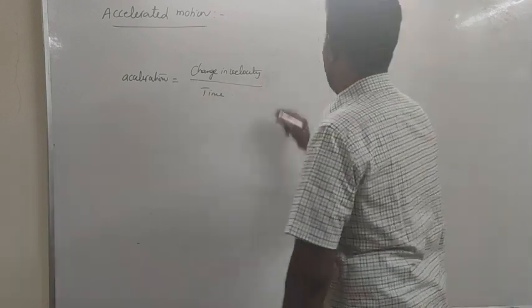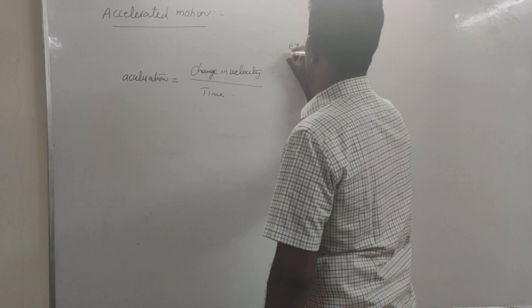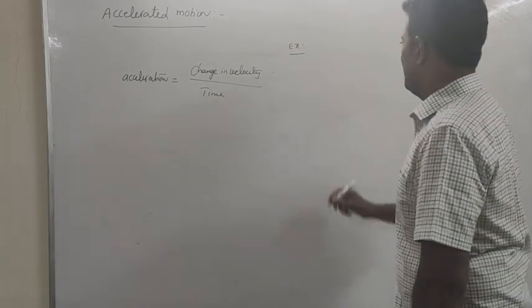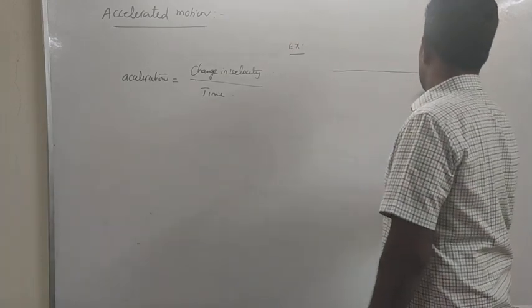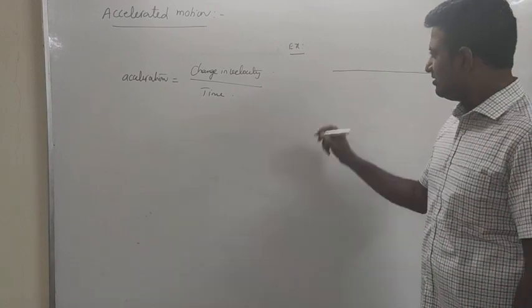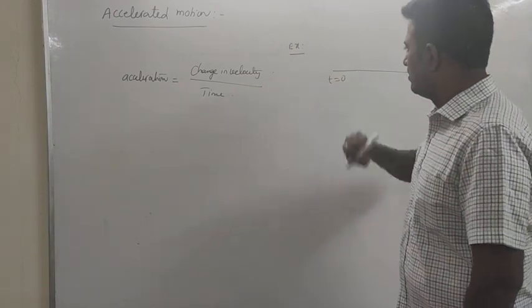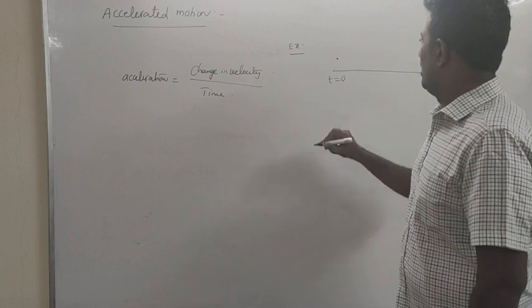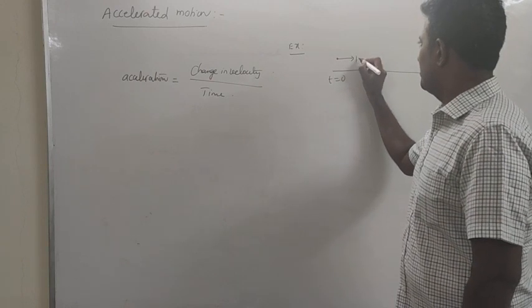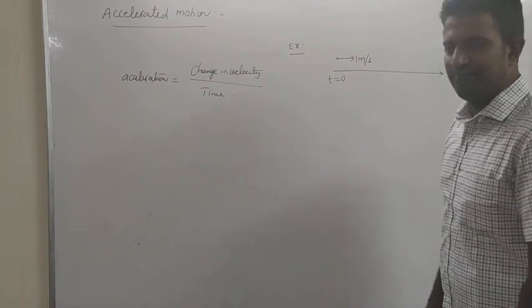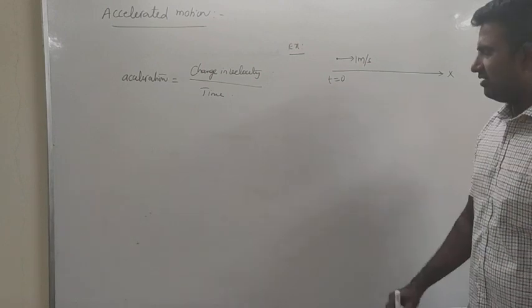For example, I will take up an example. Say a body is moving along x-axis. At t equal to 0, the velocity of this particle is 1 meter per second along positive x-axis.